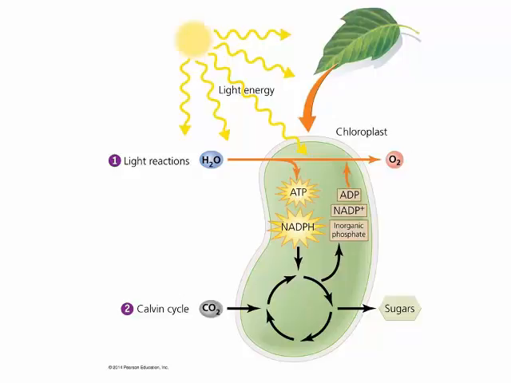This molecule carries electrons harvested in the light reaction to the Calvin cycle. The Calvin cycle uses these electrons, the ATP, and carbon dioxide to create sugars. Sugars represent chemical energy, which is also potential energy. The light reaction and the Calvin cycle work together because the products of one are required for the process of the other. Without both, photosynthesis cannot occur unless there has been an adaptation in the plant.